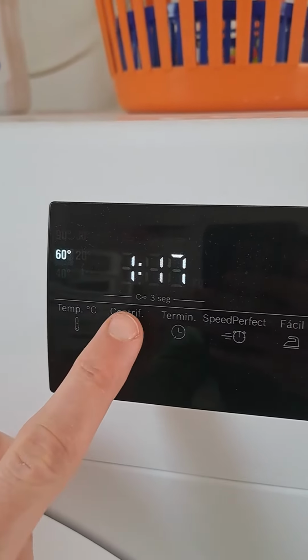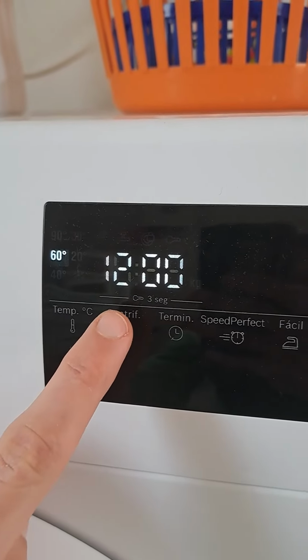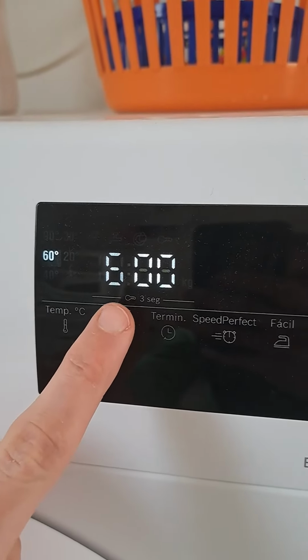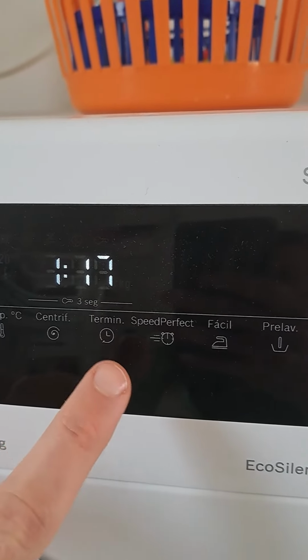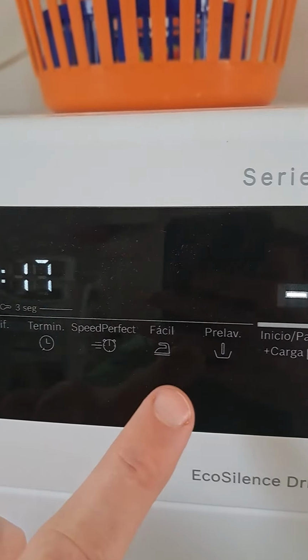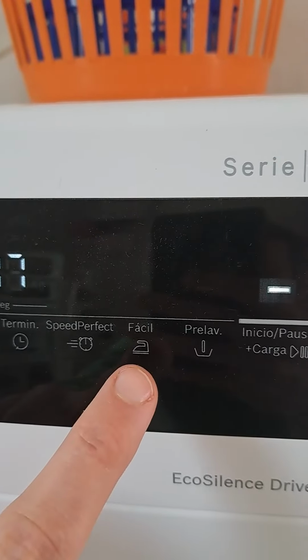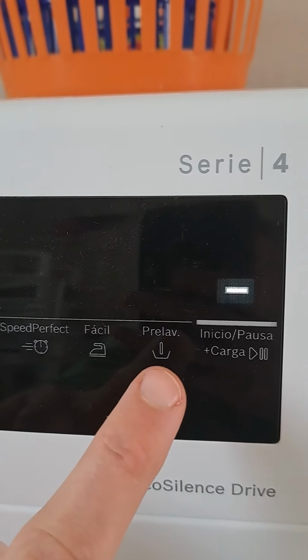Respectively, you're just touching it. This is for the spin. Here you can set a timer if you want to start later, if you want to have it fast, if you want to have it easy to iron, or if you do a pre-wash.